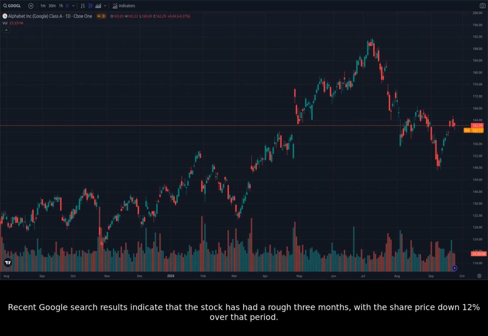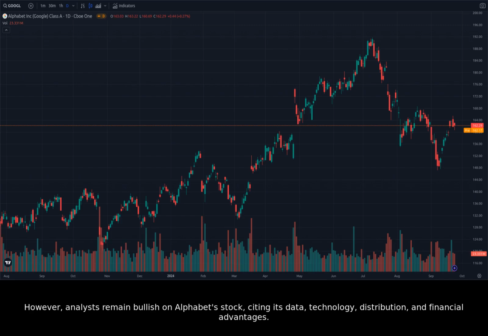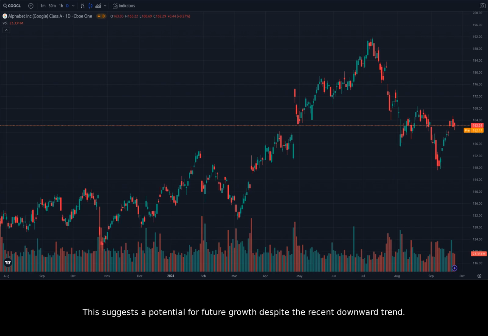Recent Google search results indicate that the stock has had a rough 3 months, with the share price down 12% over that period. However, analysts remain bullish on Alphabet stock, citing its data, technology, distribution, and financial advantages. This suggests a potential for future growth despite the recent downward trend. Let's see how this news translates to the charts.